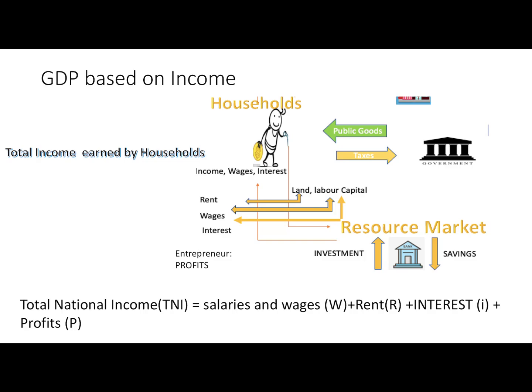Households provide land, labor, and capital in the resource market. In exchange for these resources, they get income: rent for the land, wages for their labor, and interest on their capital. Rent and wages are clear, rent on their land and wages for their labor. We'll understand this interest part.